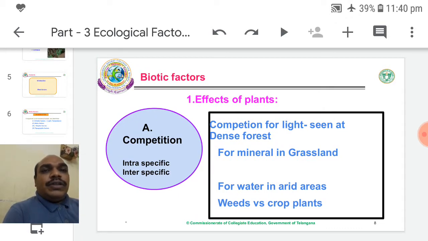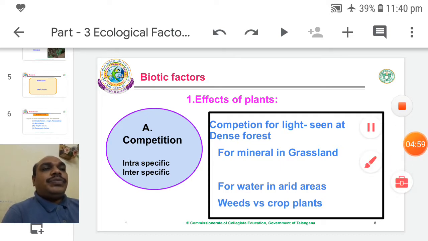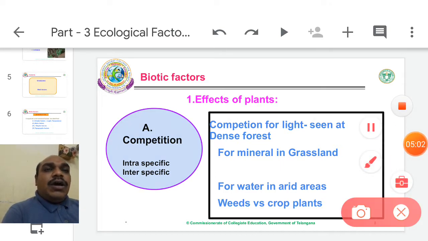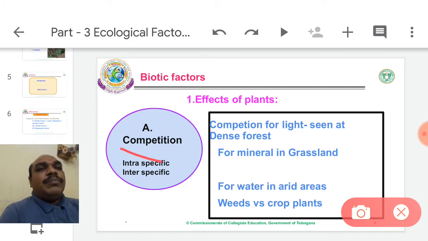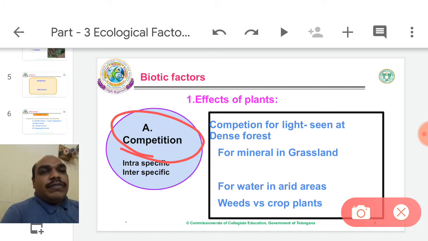Now the first one: effects of plants on plants. What type of relationship is present between plant and plant? The first one is competition. Competition is everywhere; otherwise, organisms can't survive. It explains the survival of the fittest, the Darwin concept. Competition is divided into two types.